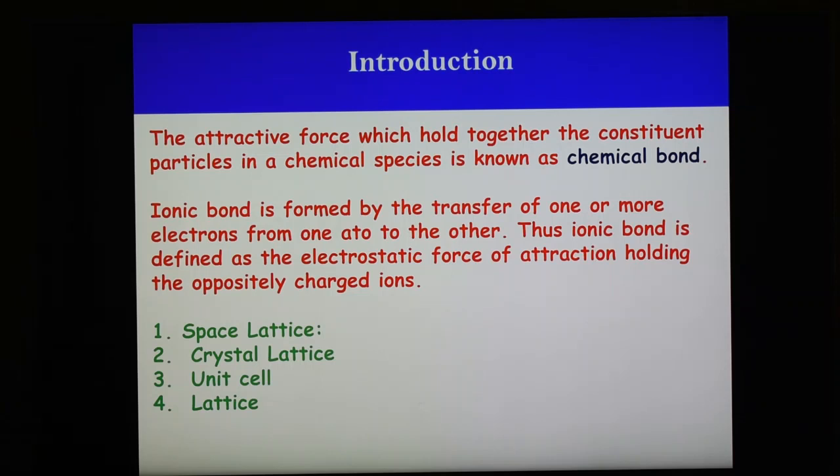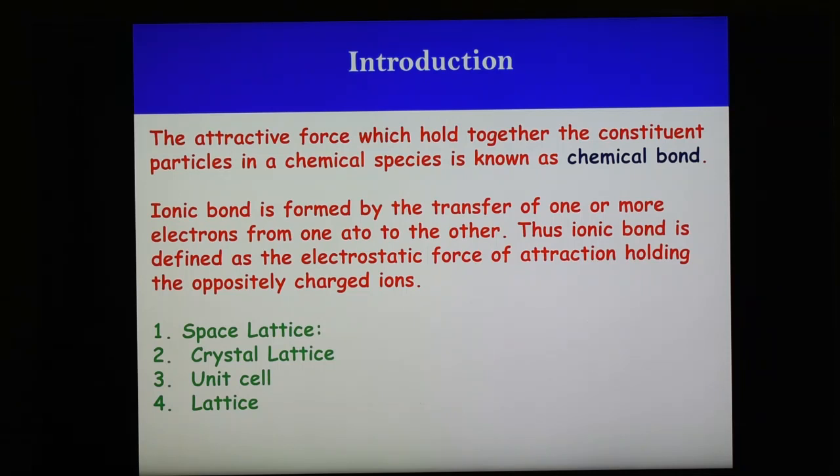While representing the relative arrangement of these units in a crystal, it is much more convenient to represent each unit of pattern by a point, called a lattice point, rather than drawing the entire unit of pattern. This results in a three-dimensional orderly arrangement of points, and this orderly arrangement of points is known as space lattice or crystal lattice. So also we can say that space lattice may be defined as a regular three-dimensional arrangement of identical points in the space.